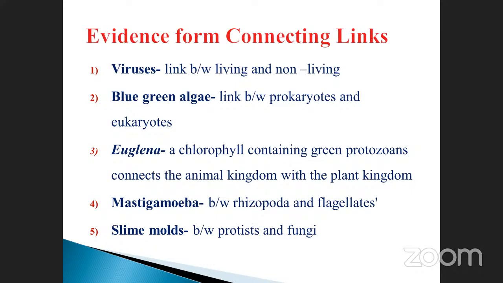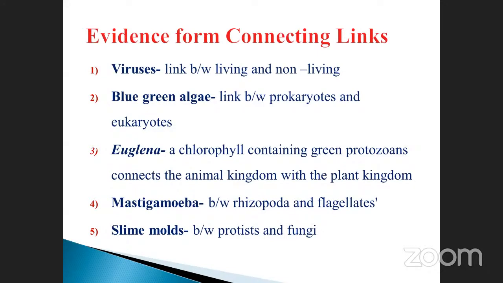It is an animal, but it possesses chlorophyll molecules, so it is the link between animal and plant. That's why this is also very, very important. They may ask questions like which of the following connects the animal kingdom with the plant kingdom: virus, blue-green algae, Euglena, and also slime molds. You have to find out the answer: Euglena.